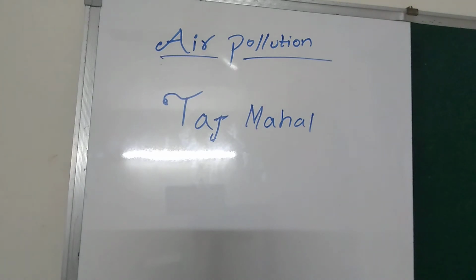This water vapor, with the nitric acid and sulfuric acid, condenses, and the formula is the same, they are still sulfuric acid and nitric acid. Normally we get rain, right? But this is not called rain, this is called acid rain.